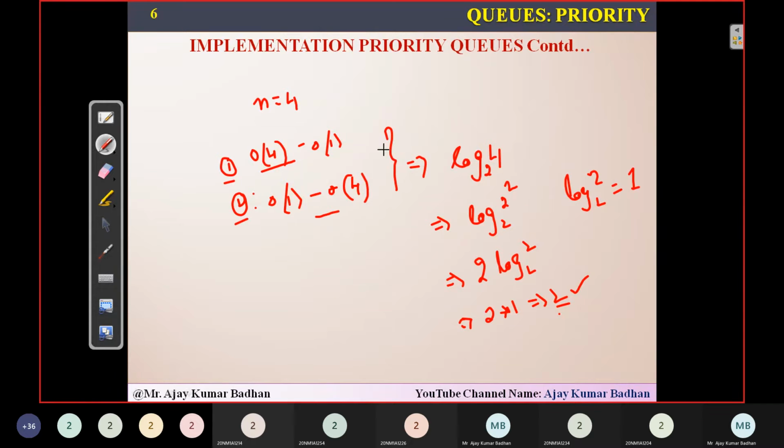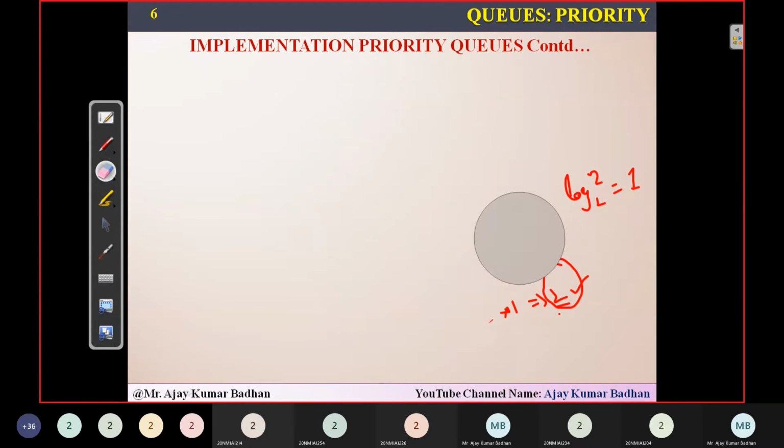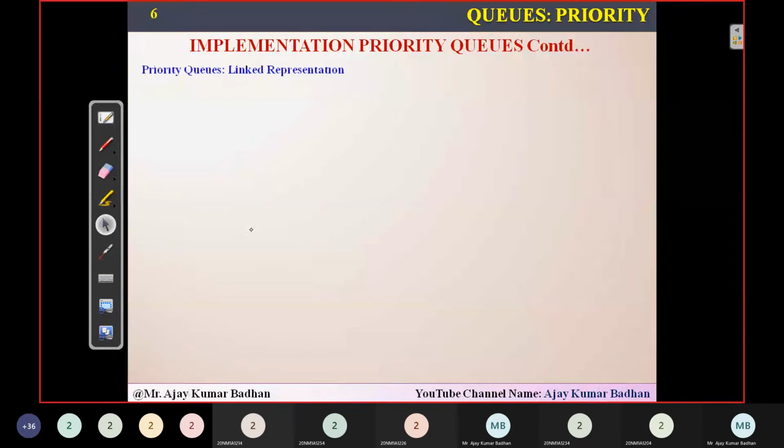But if you take some features of the first and second options and generate an algorithm, that is nothing but the priority queue, it will take only 2 units of time to complete the task. So which is better? Obviously the one which we have developed right now, the hybrid kind. So that is what he was saying.